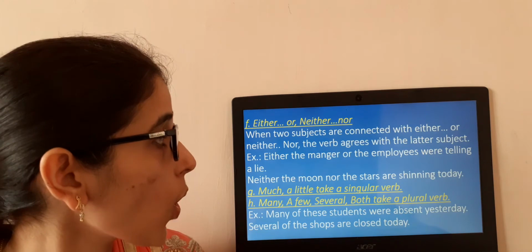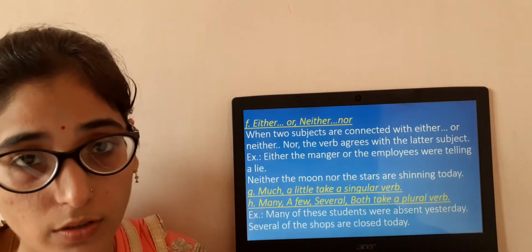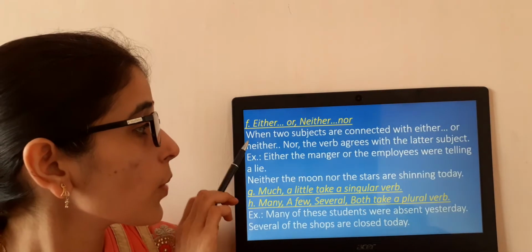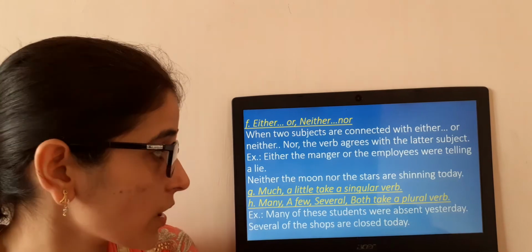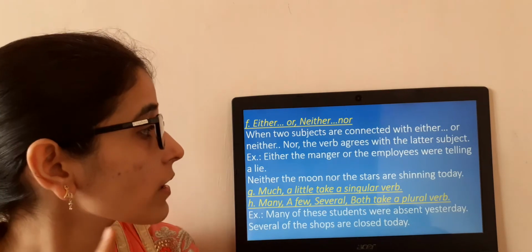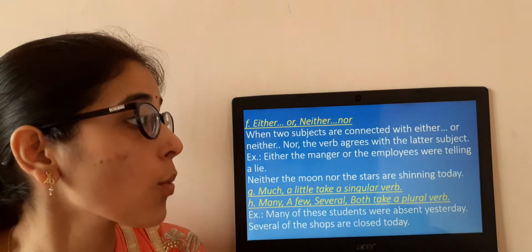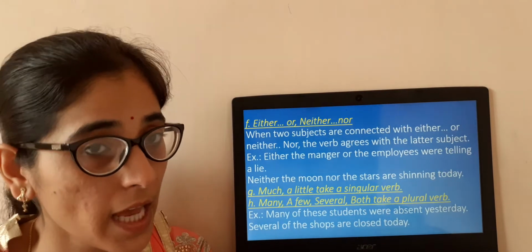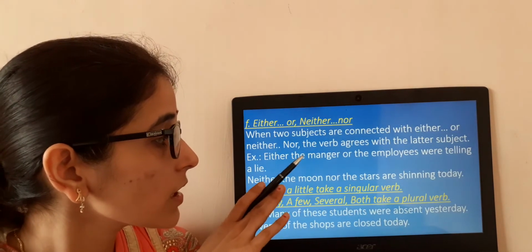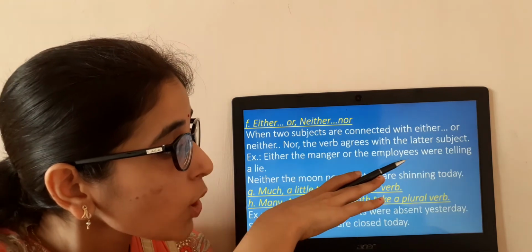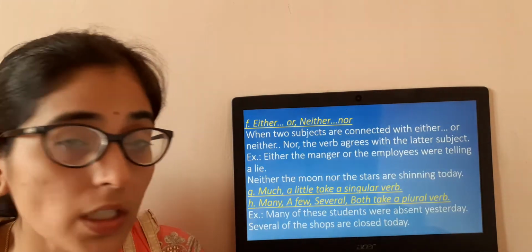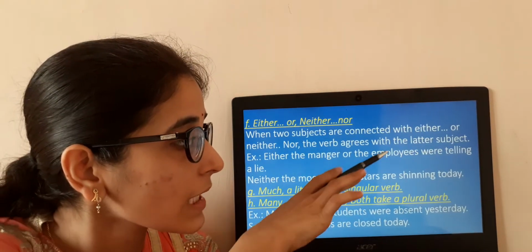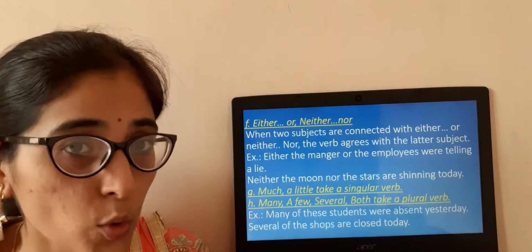Either or, neither nor. If these words are coming in the sentence, at that time what you are going to do? Let us see. When two subjects are connected with either or, neither nor, the verb agrees with the later subject. That means you are going to see the later subject, that means the last one. Clear? Let us see. Either the manager or the employees were telling a lie. That means what? We are going to see the second one. First one is manager. We are not going to see this one. We are going to see the second one, that is employees. So we have used here were, the plural form. Clear?